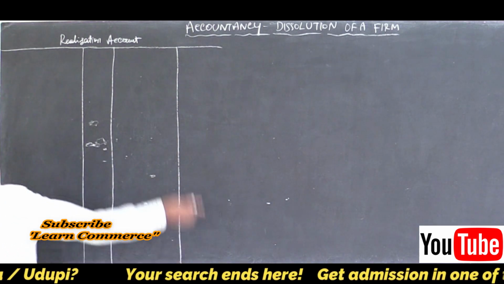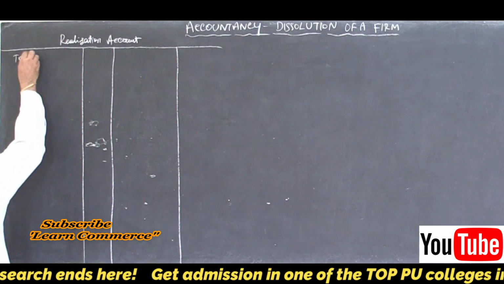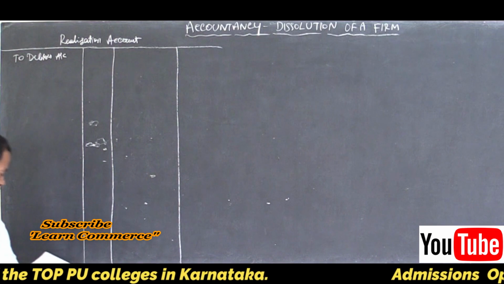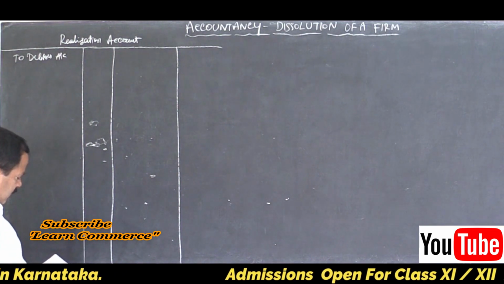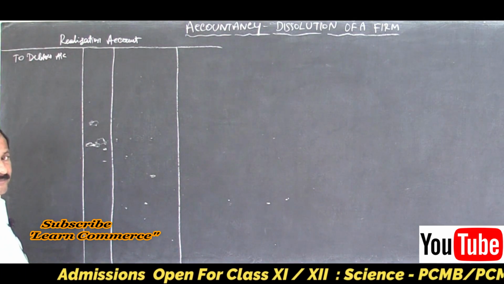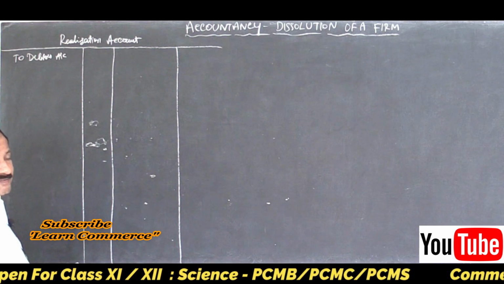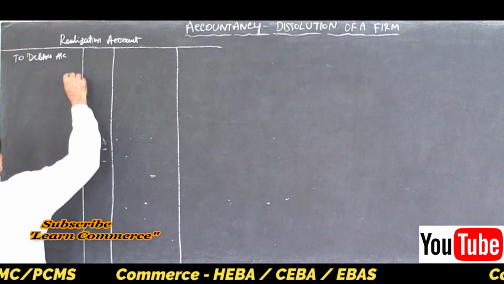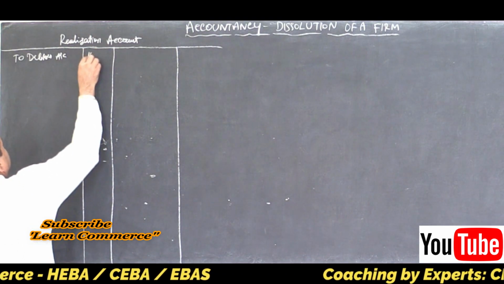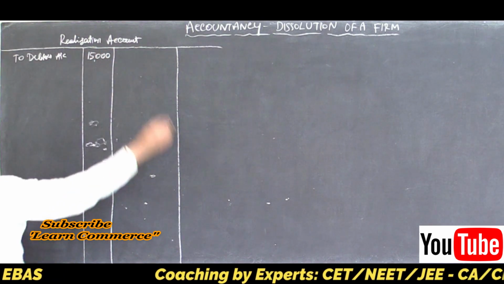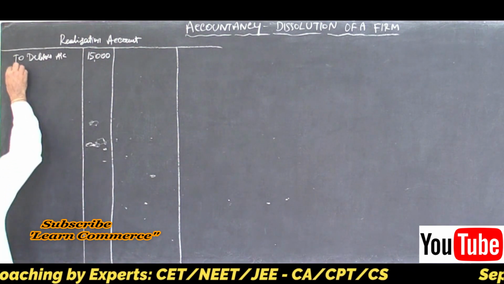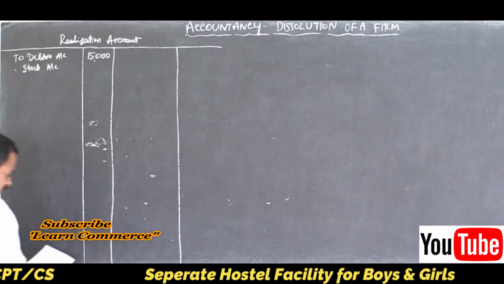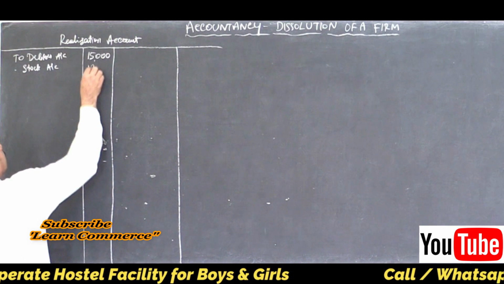To debtors account, I will transfer each one of the assets to debtors account. Is there any PDD? No, only gross and net debtors given, right? There is no gross and net as such. The debtors, only one value is given. There is no PDD. So debtors account 15,000. Then stock account, write the amount. See the balance sheet value only, 18,000.